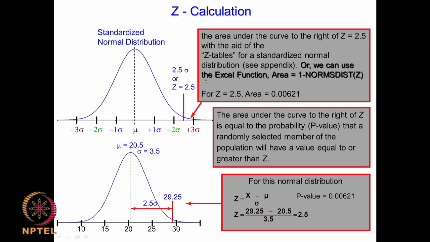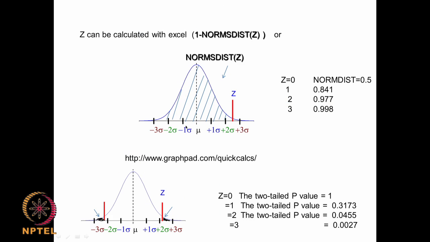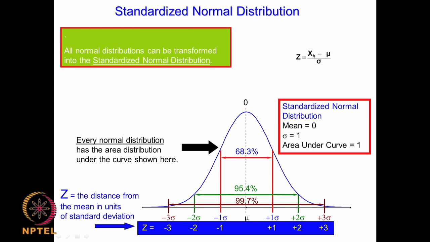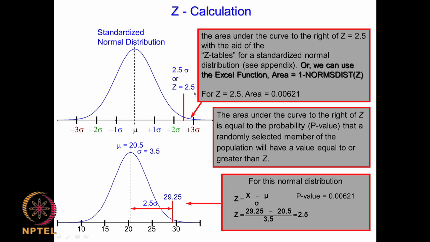So for example, if I want to calculate at 2.5 sigma, what is z? So it is very simple. All I do is I will put 2.5 sigma, mu will become 0, so z will become 2.5. Now for z is equal to 2.5, what is the area? I can use NORM.S.DIST to calculate this area and then subtract from 1 to get this area.